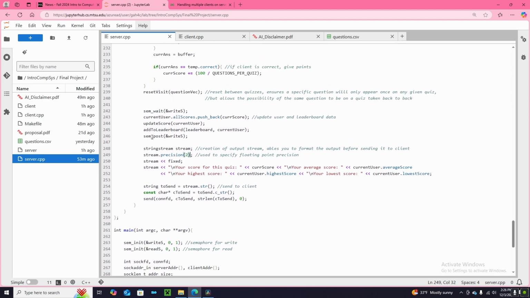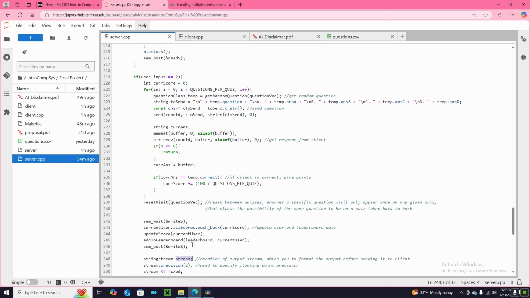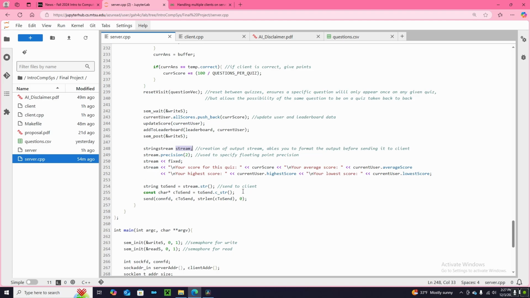Okay, so after the quiz has been taken and all the information has been updated, we of course need to send back the quiz results to the user. Here we use that stream object again and do the exact same thing, sending it back to the client so that the client can view the results of the quiz that they just took.